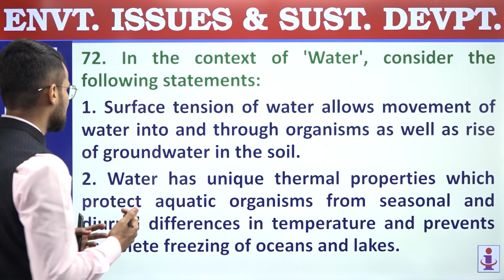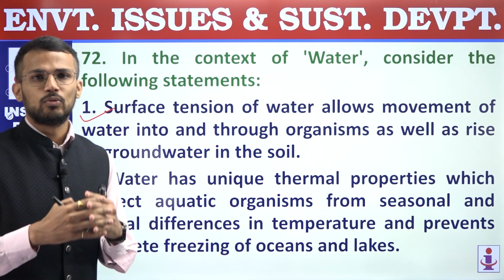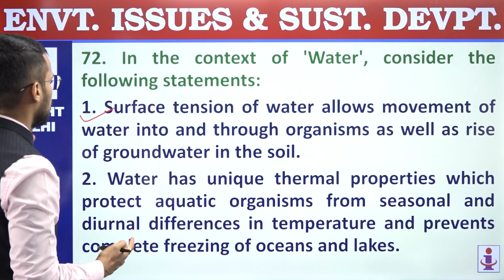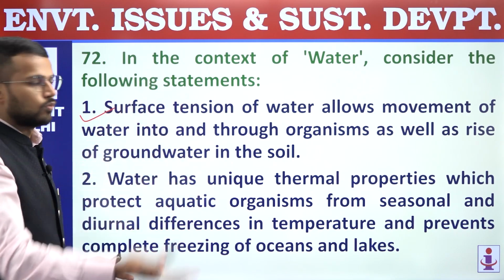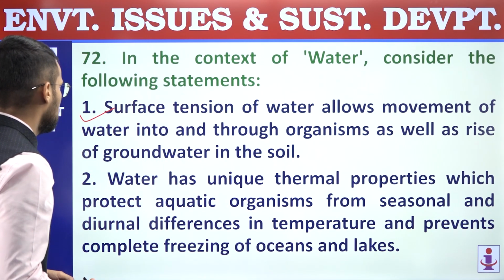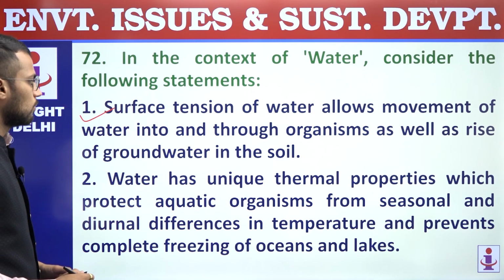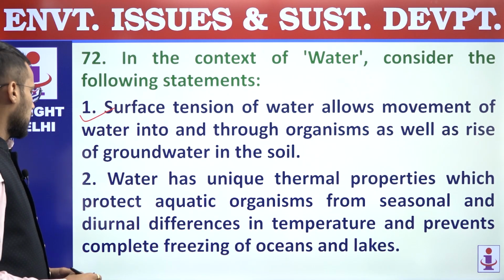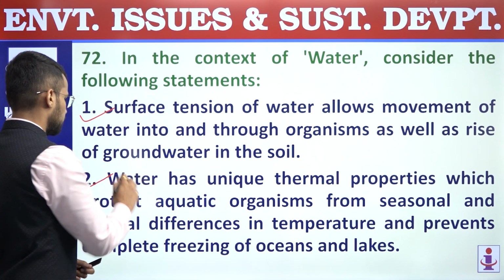This is a correct statement, because surface tension, that means cohesion of the water molecules, allows it to flow in the organisms, and also rise of groundwater. First statement is correct. Second, water has unique thermal properties which protect aquatic organisms from seasonal and diurnal differences in temperature and prevents complete freezing of oceans and lakes. Right. So this feature is there.